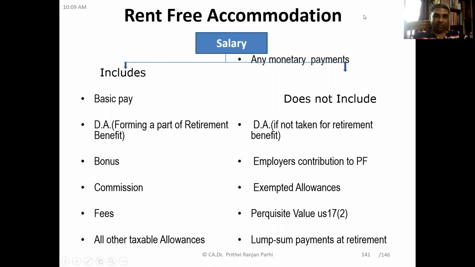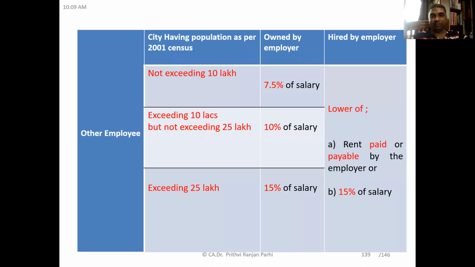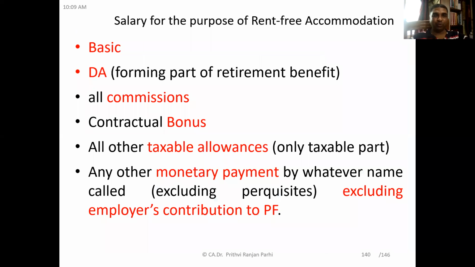Okay. I told you now this is salary. We need 7.5% of salary, 10% of salary, 15% of salary. How to compute? What is the meaning of salary for the purpose of rent-free accommodation? Please try to appreciate the meaning of salary for rent-free accommodation is different. It means basic salary plus DA if it forms a part of retirement benefit.